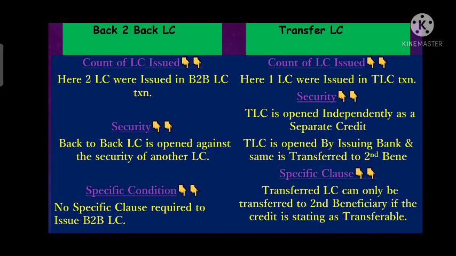No, there is no requirement of such a clause. But in transfer LC, such a clause is required, where any LC can only be transferred to the second beneficiary if that LC states that this credit is transferable. अगर किसी LC में लिखा है कि ये LC ट्रांसफ़र हो सकती है, then only it can be transferred. Otherwise it can't be transferred. Whereas in back to back LC, किसी भी LC को हम back to back LC के बेसिस पे खोल सकते हैं.